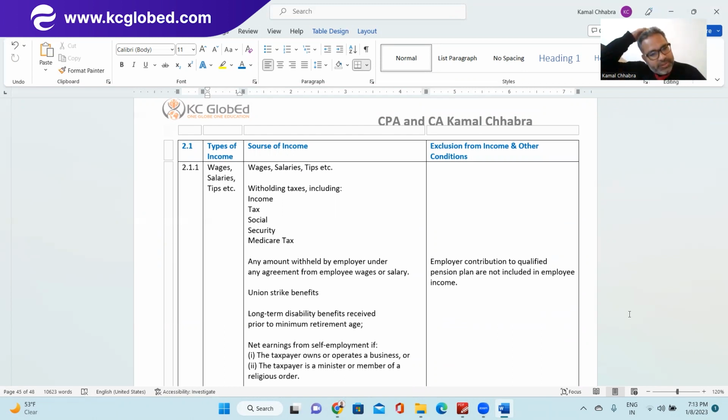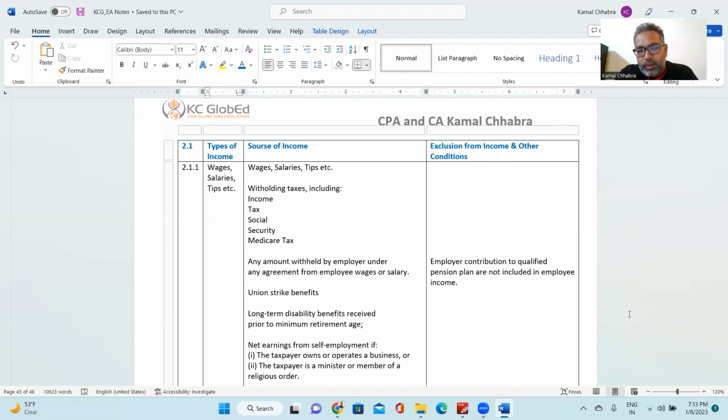So the first thing is wages, salary and tips. All types of wages, salaries or tips which an individual receives are taxable income and would be considered as gross income. Second, any withholding tax which is deducted by the employer and deposited on your behalf is also considered as your income.